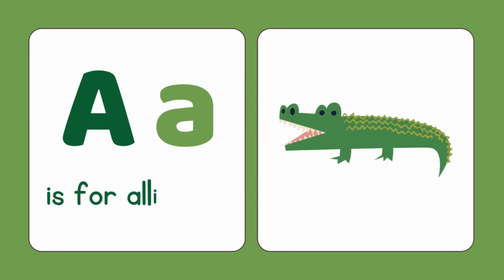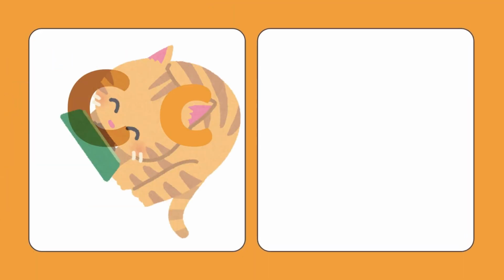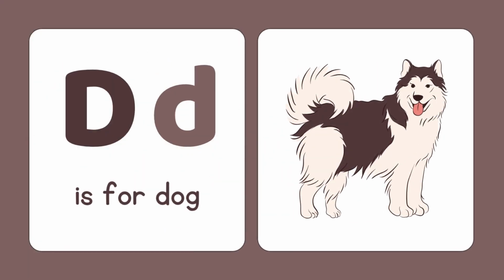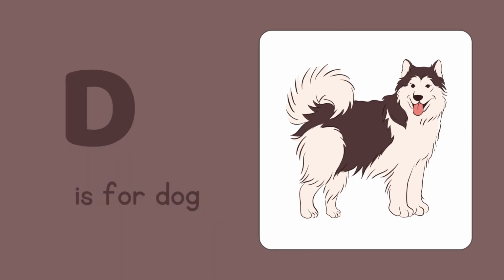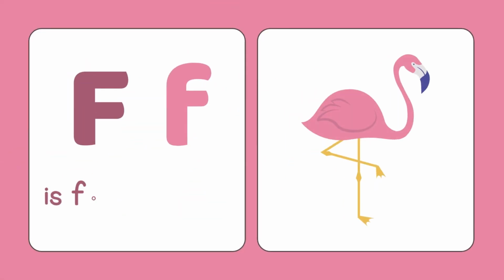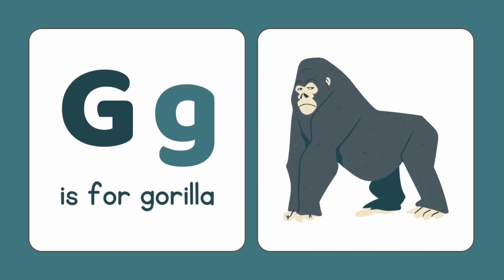A is for alligator. B is for bear. C is for cat. D is for dog. E is for elephant. F is for flamingo. G is for gorilla.